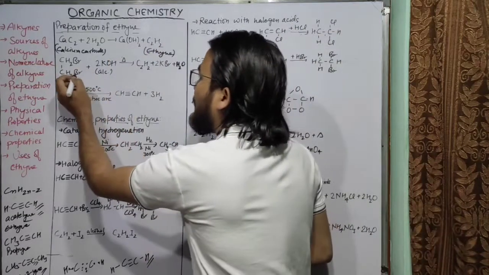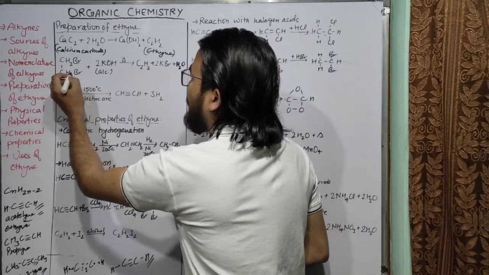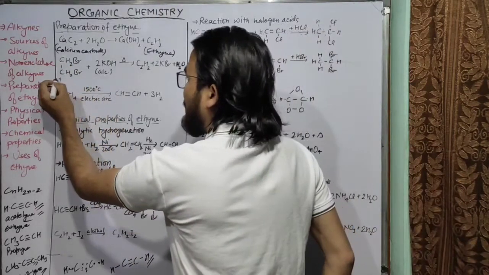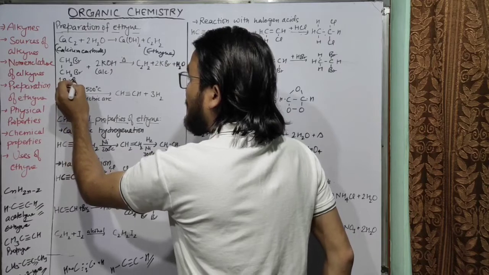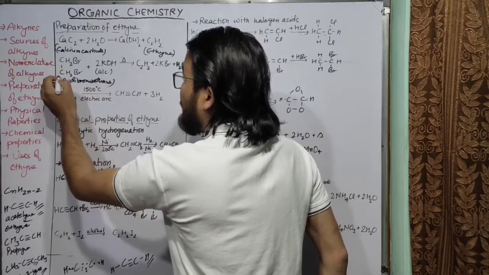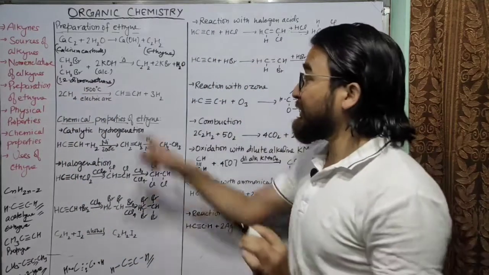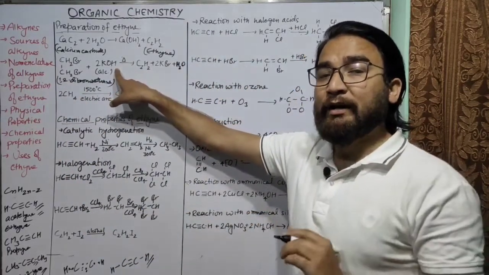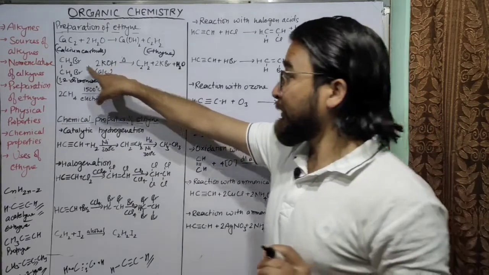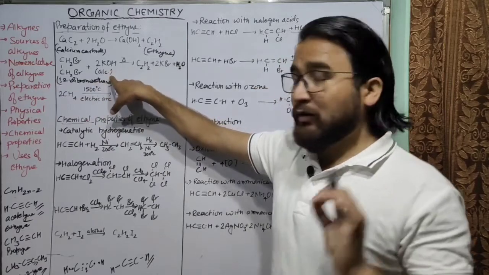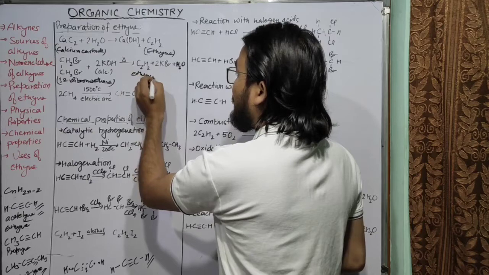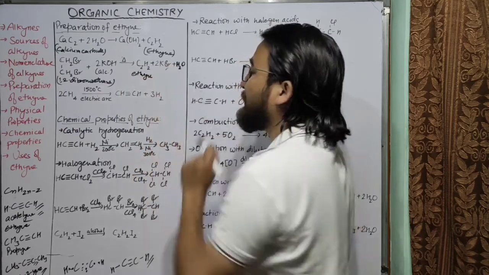The next is the preparation from 1,2-dibromoethane. Now when 1,2-dibromoethane is treated with alcoholic potassium hydroxide, on boiling, we will get ethyne, KBr, that is potassium bromide, and water.